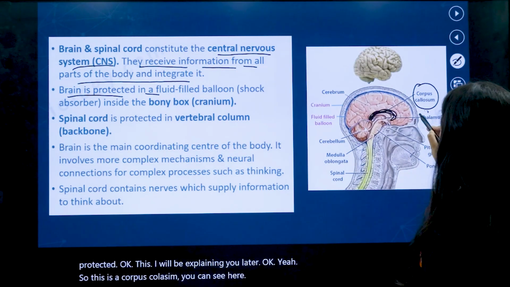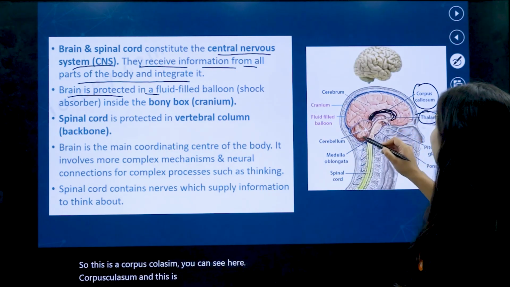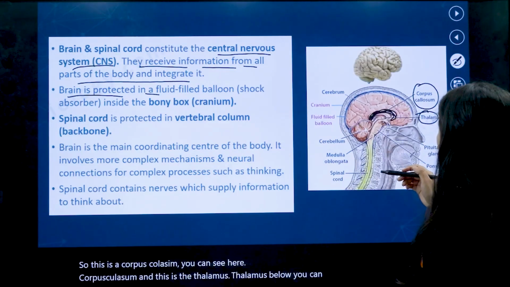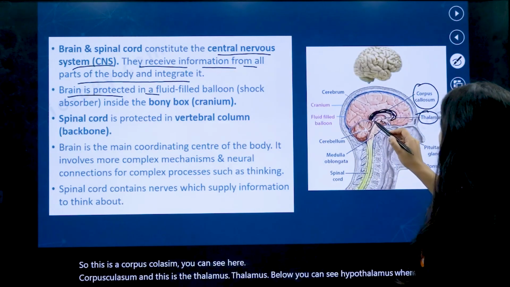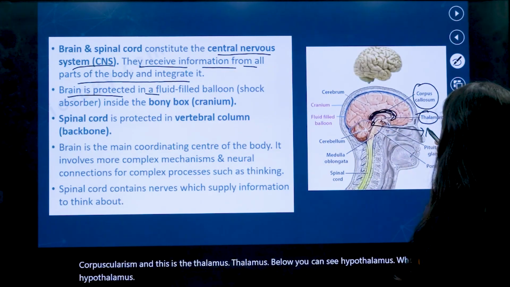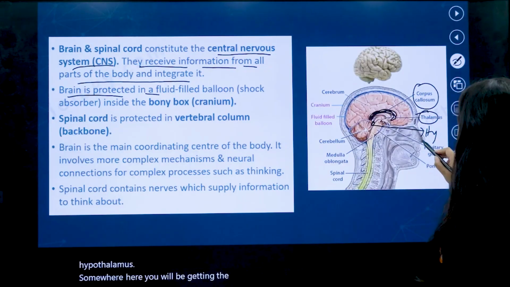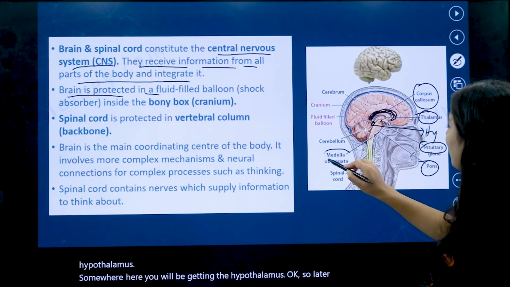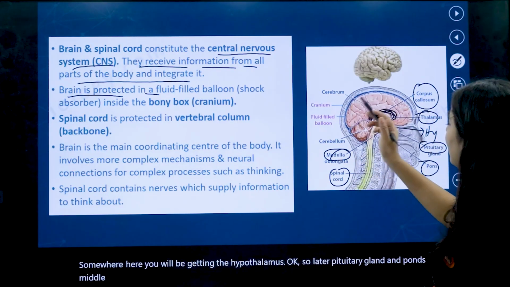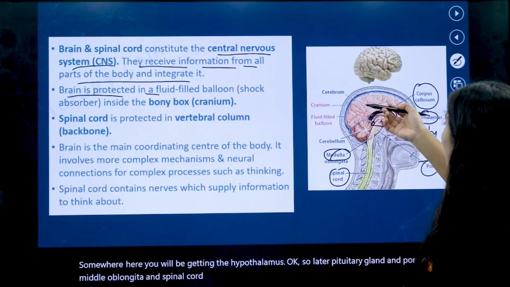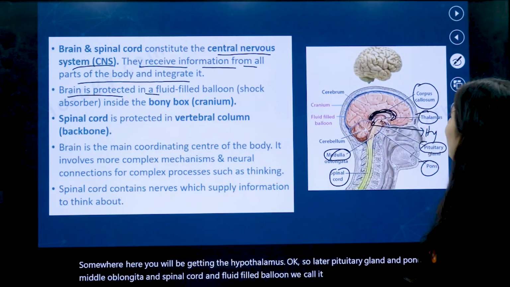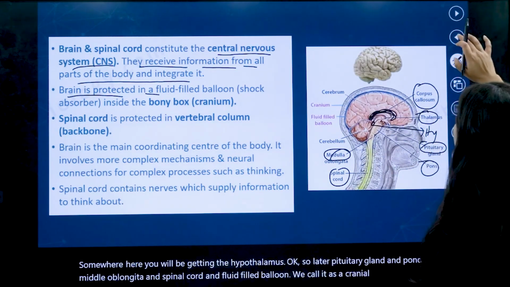And this is the thalamus, with hypothalamus below, somewhere here. Later, pituitary gland, pons, medulla oblongata, and spinal cord, and the fluid-filled balloon we call cranial fluid. I will be discussing it later.